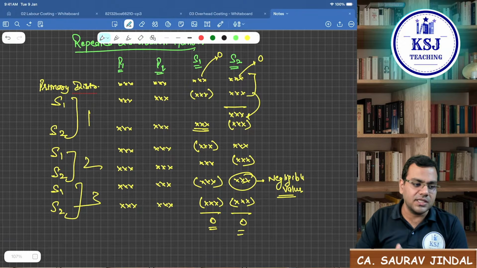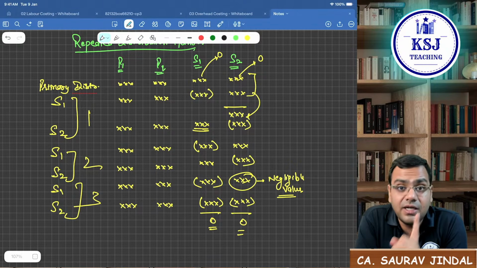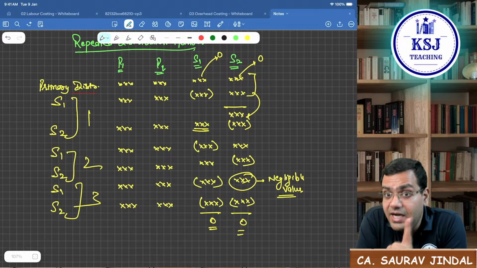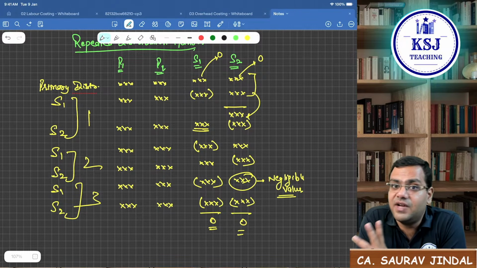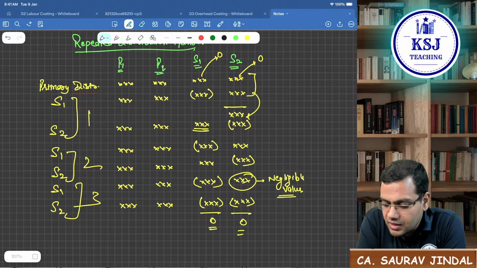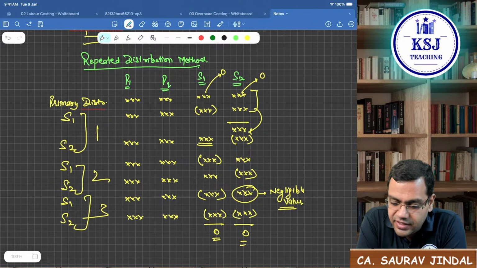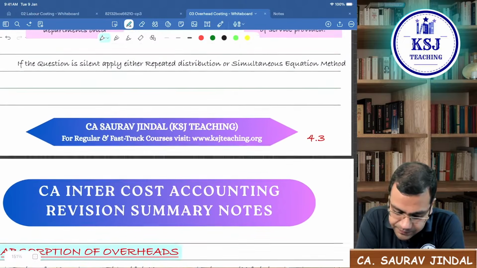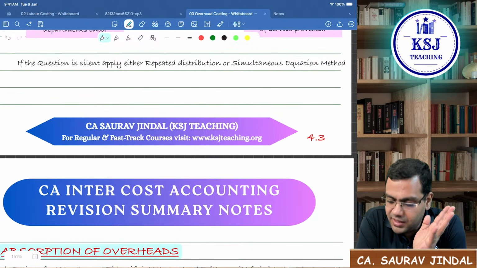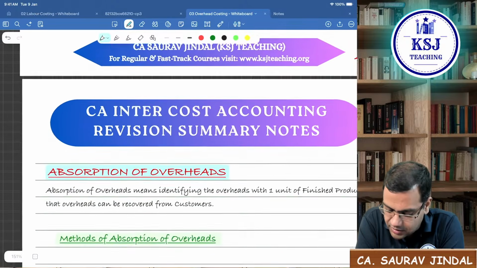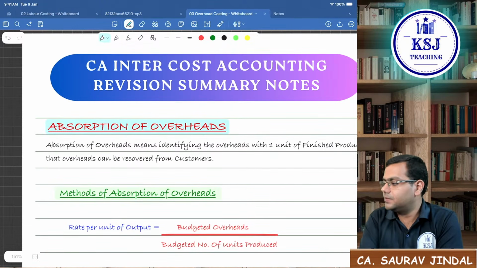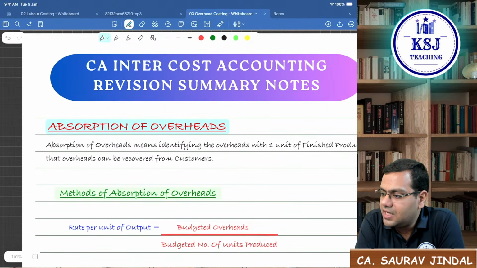Rest is your choice. If the question is silent, read the question till the last line very carefully, whether the question has specified the method or it has not specified the method. Is that clear, everyone? So with this, our secondary distribution is done, right? If the question is silent, apply either repeated distribution or simultaneous equation method. Right? Is that clear? So we are done with the secondary distribution.